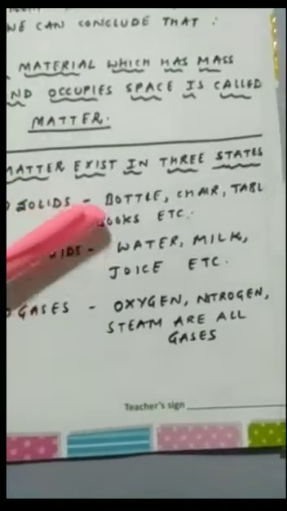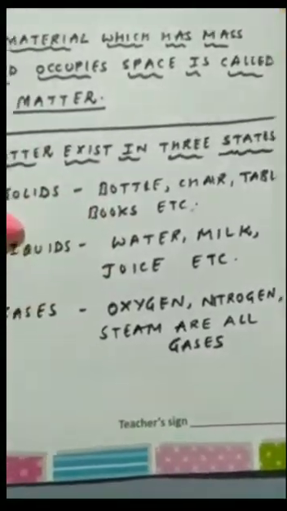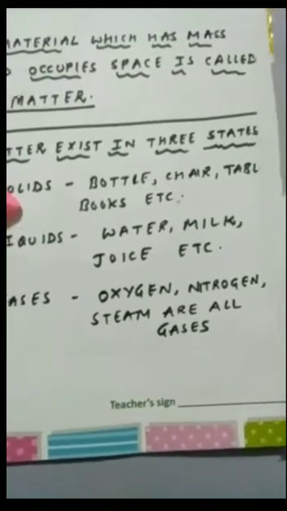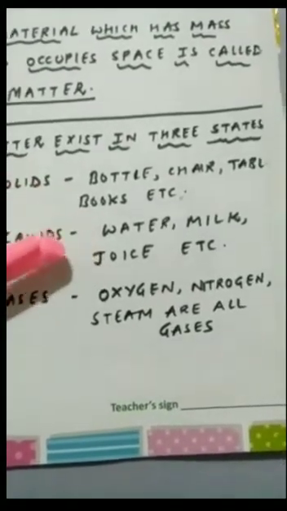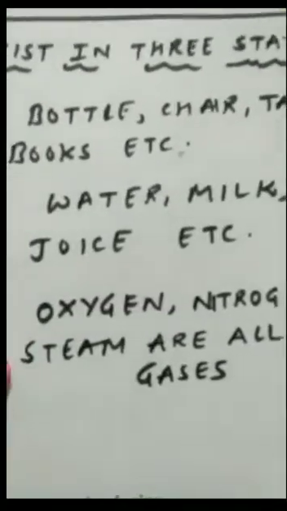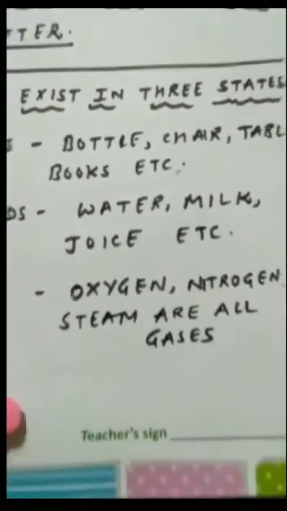Now matter exists in 3 states, which you have already learned in previous classes. Now we are showing some examples also. Solids: bottle, chair, table, books, etc. Liquids: water, milk, juice, etc. Gases: oxygen, nitrogen, steam, they all are gases.